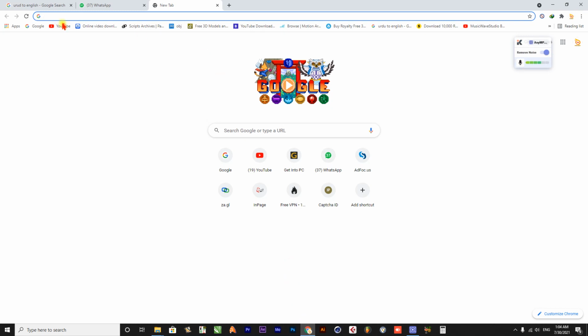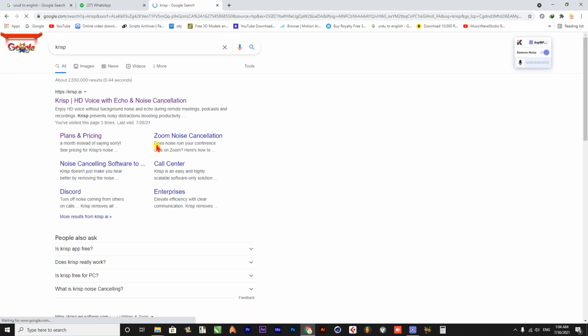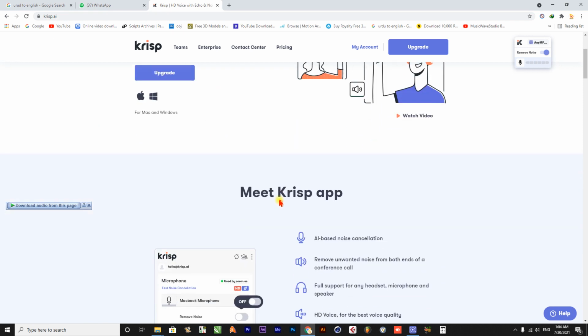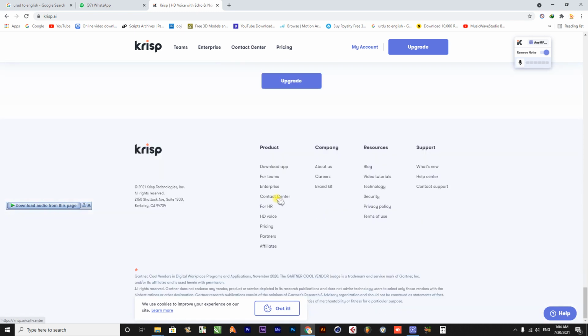First, open Google and type Crisp. Now click on this website, crisp.ai. And if you don't see any option to download or purchasing, go to the bottom here and click on download app.